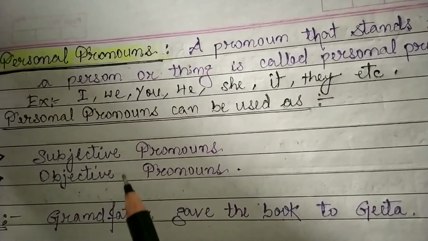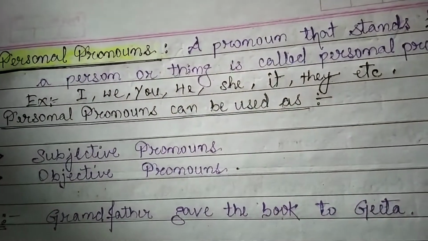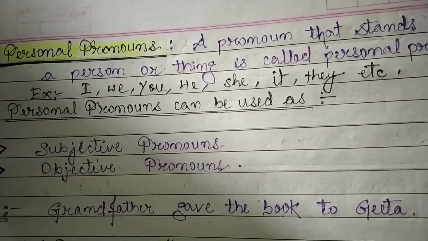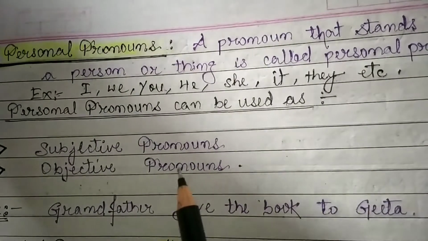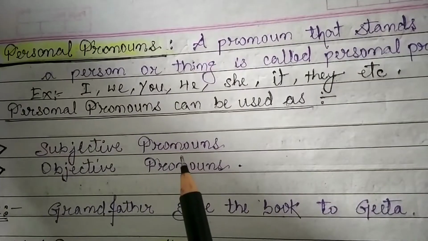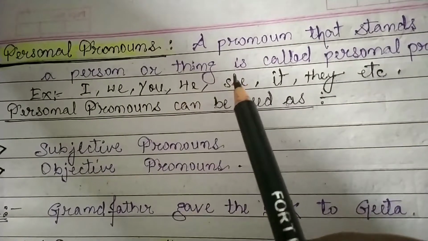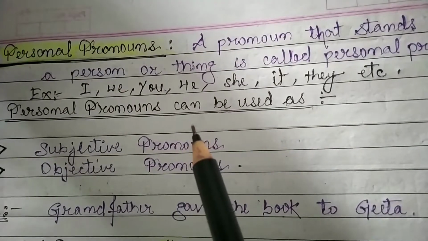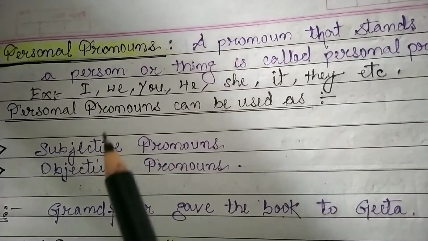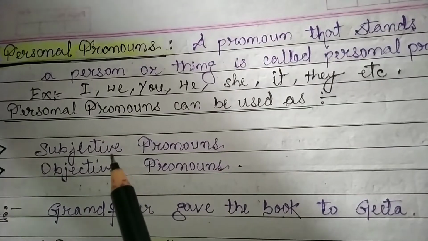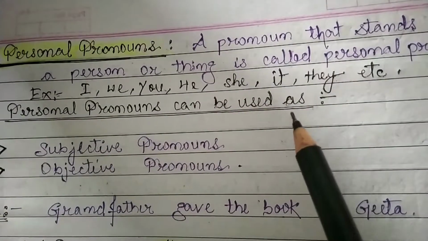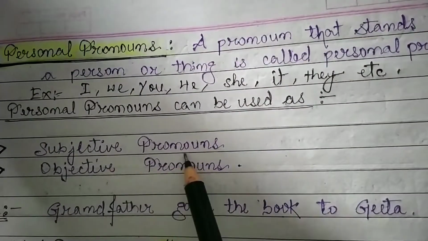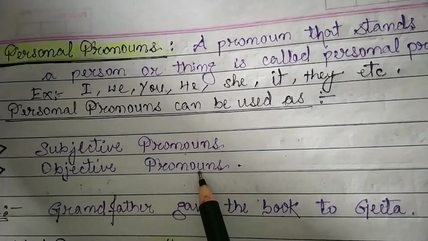And predicate are the words which tell us more about the subject. In the same way, a sentence includes two things. One is subject, another is object. Subject is the doer of the action and object is receiver of the action. So here we have to see subjective pronouns and objective pronouns.